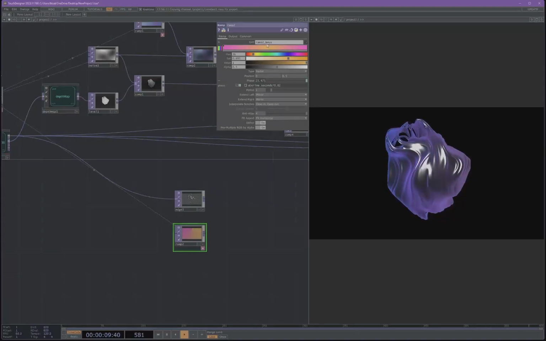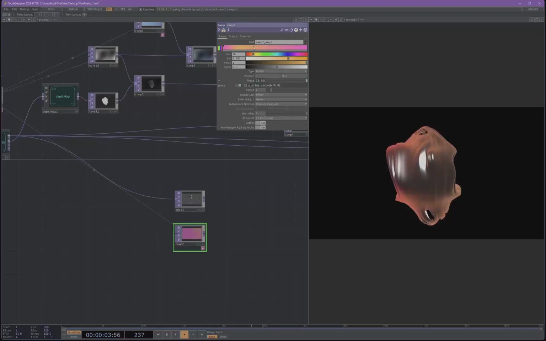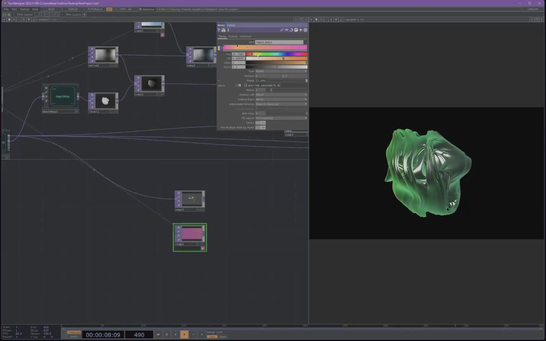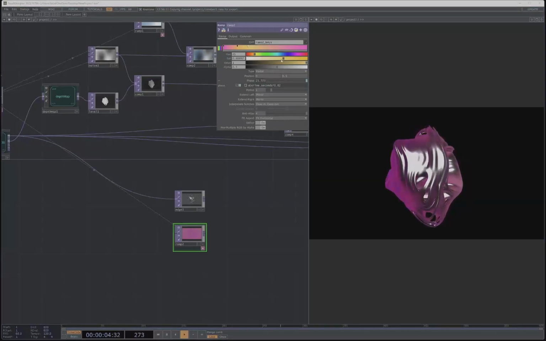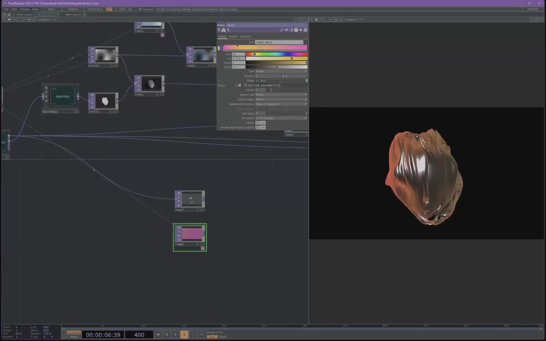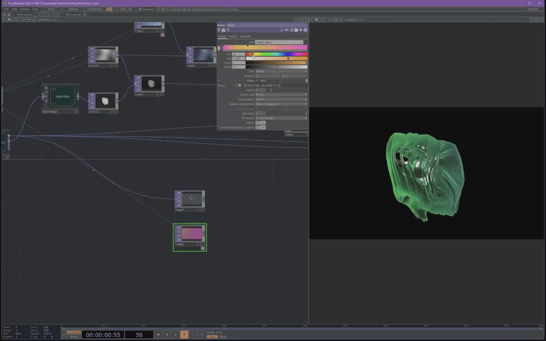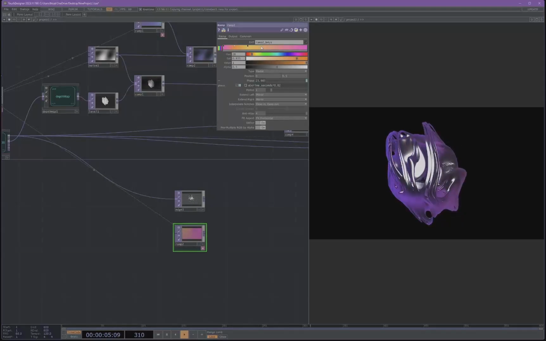Grab an orange. And yellow. Yellowy orange. Actually, I think I want this to be a little more red. Yeah.